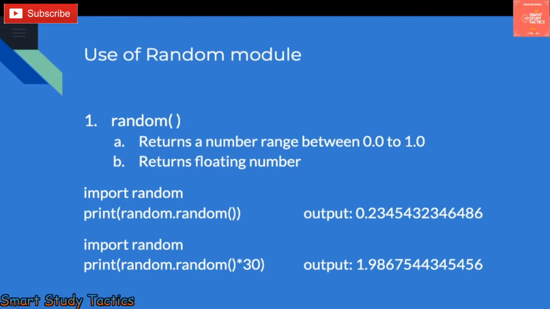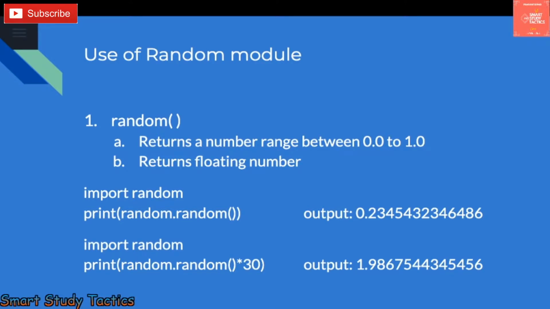Now, what is random? During a certain period of time, you are going to generate a number within the series randomly. It means the number is not going to repeat, or it will repeat after some time. Like that you can generate numbers. For that we have the random module. It will help you generate numbers randomly or within the series. So we have four kinds of random functions here.